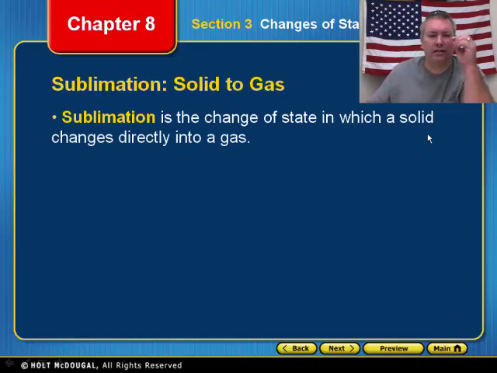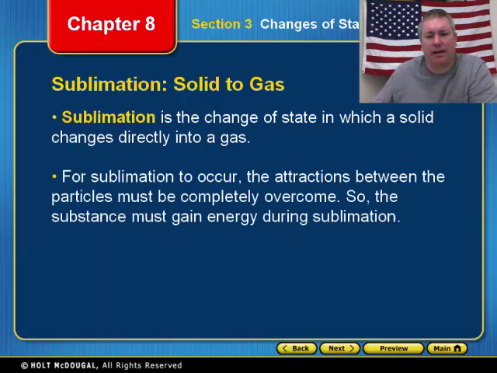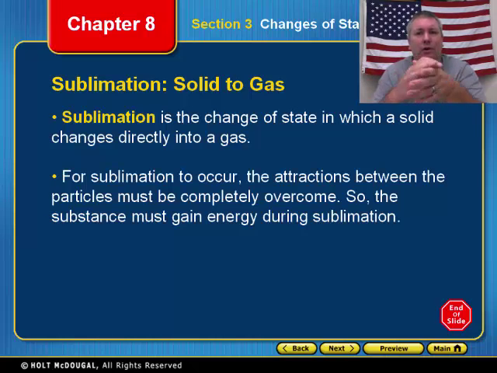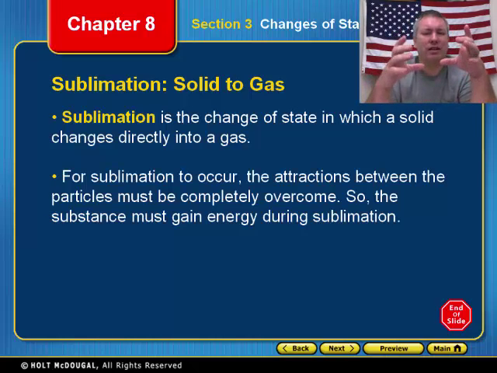Now there is another change called sublimation. Sublimation is solid straight to a gas. Now what does that mean? Well, that simply means if you've ever seen dry ice, it's a chunk of frozen carbon dioxide, something like that. It has to stay at a certain temperature in order for it to stay in that chunk. As soon as it is exposed to a higher temperature, it goes straight from a solid into a gas.